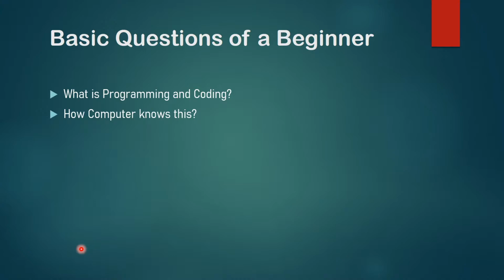We write some amount of code, so how does the computer understand it, and which part of the code does the computer understand? If we are telling the computer to do certain things, the computer is just executing that, but what does the computer know and what are we telling it? So these are some questions. There are many questions like this. Don't worry, I will answer those questions in this video only.